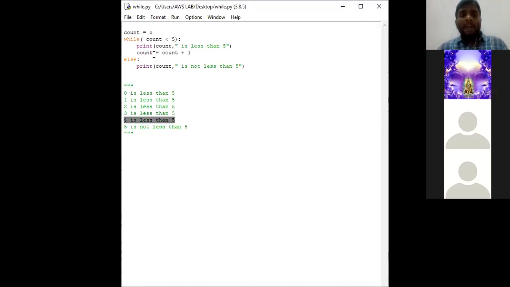Okay, next, when we increment again, what happens? Count is equal to 4 plus 1, in the sense 5. It checks the condition. What is the count value in the condition? 5. Is 5 less than 5? Since 5 is not less than 5, the condition has failed. So the while condition has entered the false state.